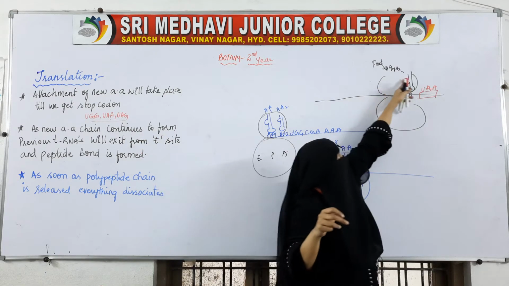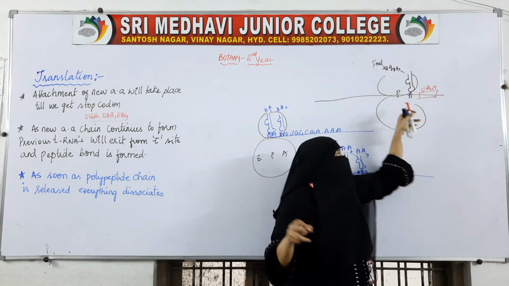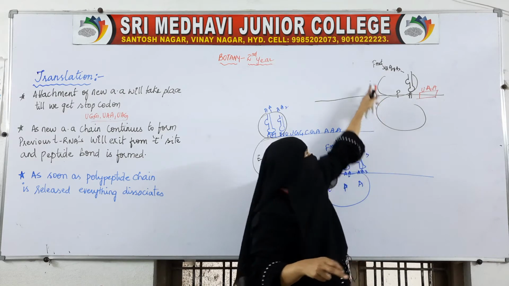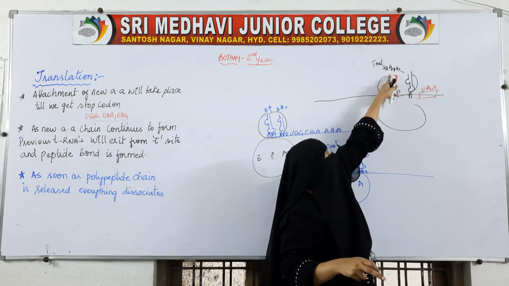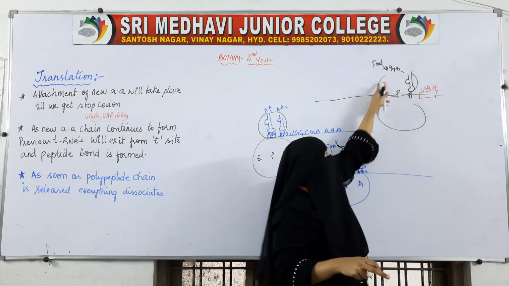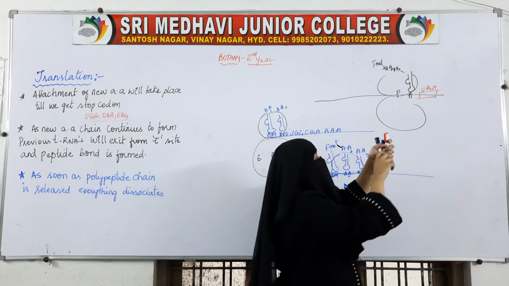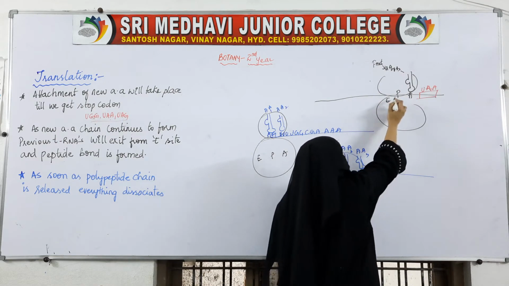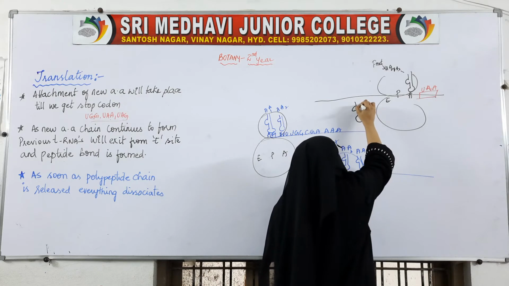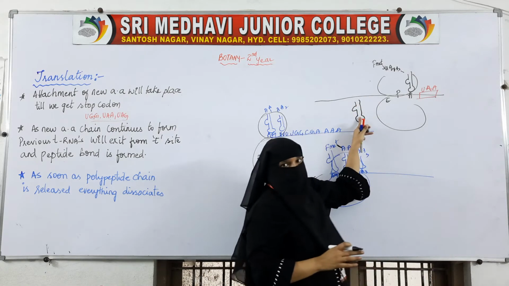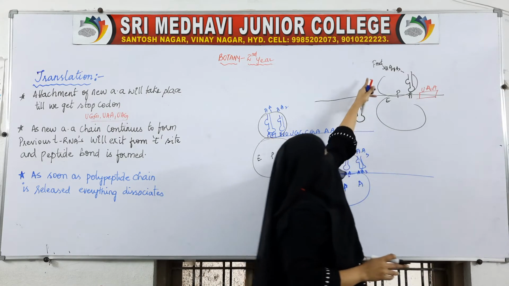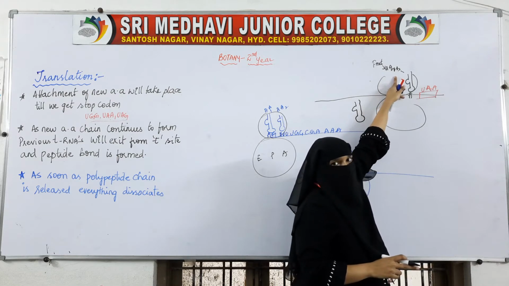Okay. So, this chain continues to form. The previous tRNAs, the tRNA of this, the tRNA of this, the tRNA of this, will exit from the E site. tRNAs will be coming out from the E site. A chain of amino acids will be formed.